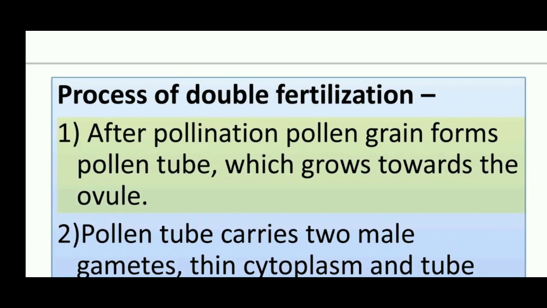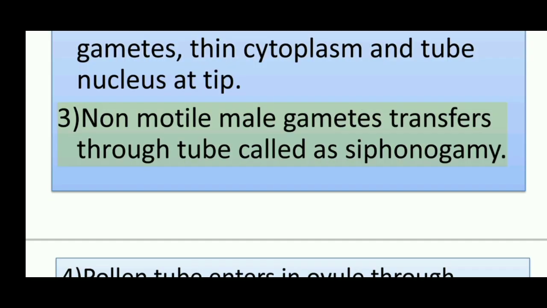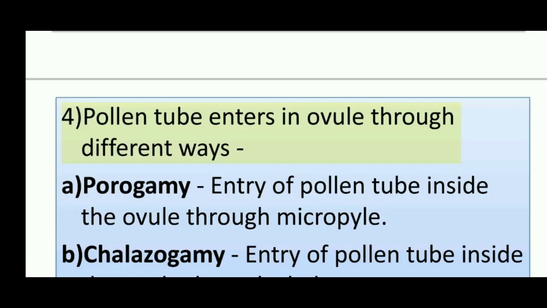1. After pollination, the pollen grain forms a pollen tube, which grows towards the ovule. 2. The pollen tube carries two male gametes, thin cytoplasm and the tube nucleus at the tip. 3. Non-motile male gametes are transferred through the tube, called siphonogamy. 4. The pollen tube enters the ovule in different ways.